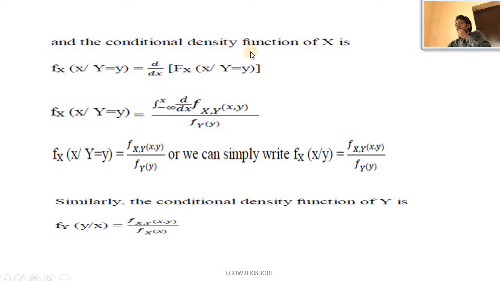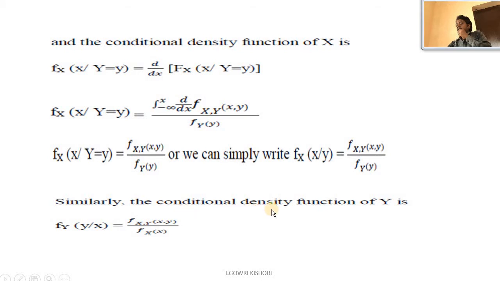And the conditional density function of x is f_X(x | Y = y), which is equal to d by dx of F_X(x | Y = y). F_X(x | Y = y) equals the integral from minus infinity to x of d by dx of f_{X,Y}(x, y) by f_Y(y), where f_X(x | Y = y) equals f_{X,Y}(x, y) by f_Y(y), or we can simply write f_X(x | y) equals f_{X,Y}(x, y) by f_Y(y).